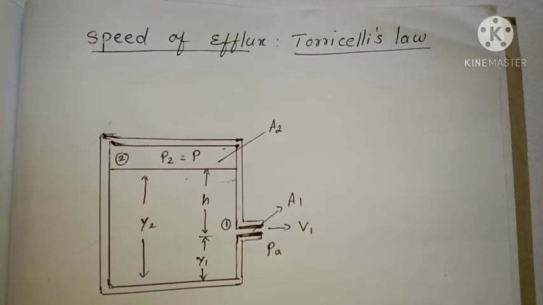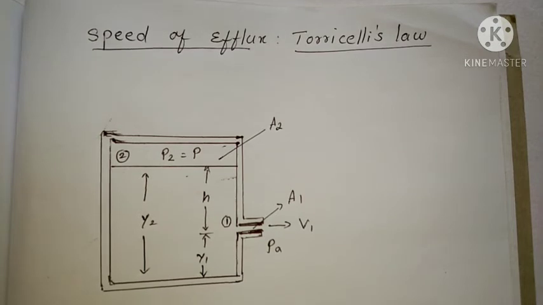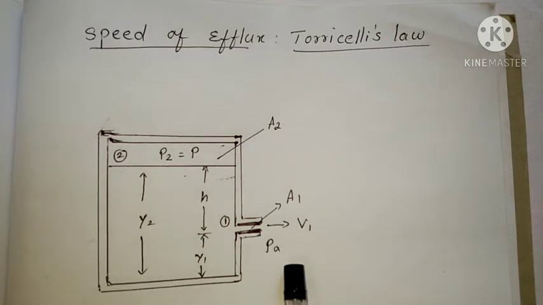That is Torricelli's law. He explains in the law that the speed of outflow of a liquid from an open tank is equal to the speed of a freely falling body.